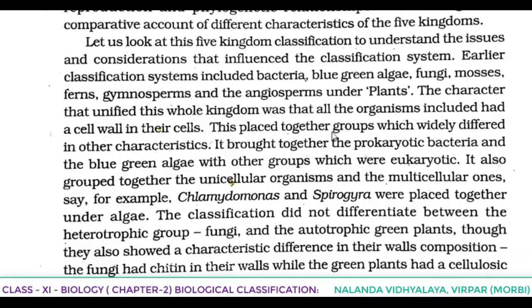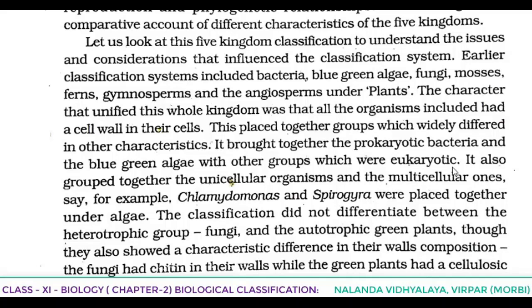This placed together groups which widely differed in other characteristics. Because of the presence of only a cell wall, all these were kept under the same group, but they were widely differing in other characteristics. The characteristics of fungi widely differ from bacteria. It widely differs from mosses. It widely differs from gymnosperms and angiosperms, like that of all. It brought together the prokaryotic bacteria and the blue-green algae with other groups which were eukaryotic.